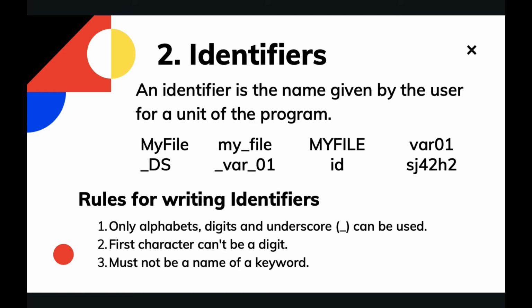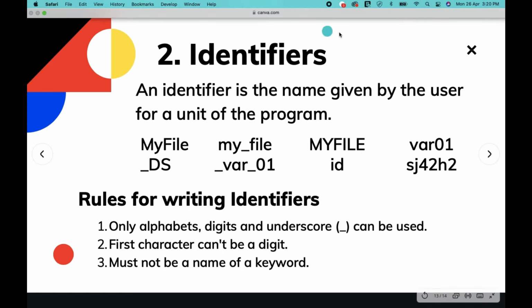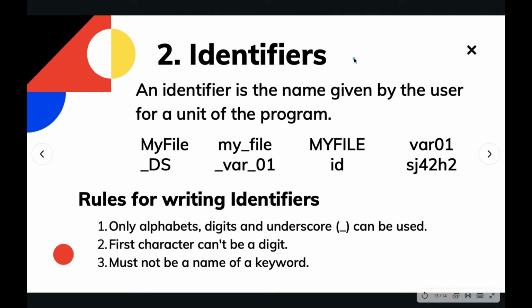So while writing a C program, we will be naming many things, and those things are going to be called by us or be used by us. So we need to name them specifically. There are some rules that we need to follow while writing an identifier's name. The first rule says only alphabets, digits and underscore can be used. So only these three things are allowed in the name of an identifier.